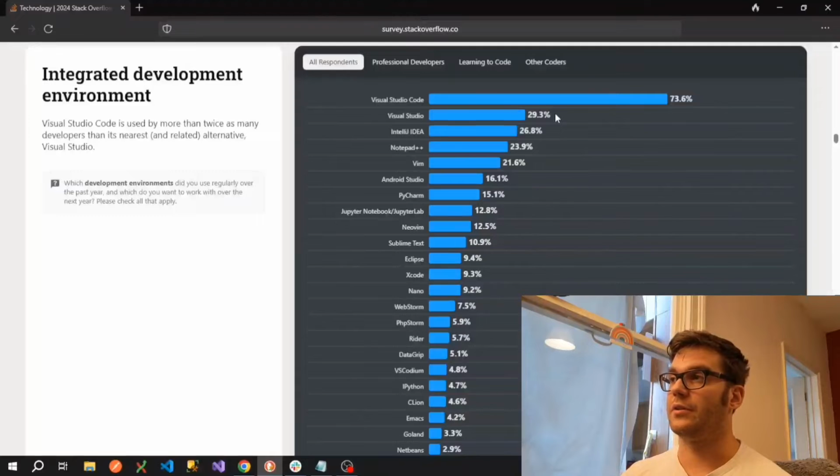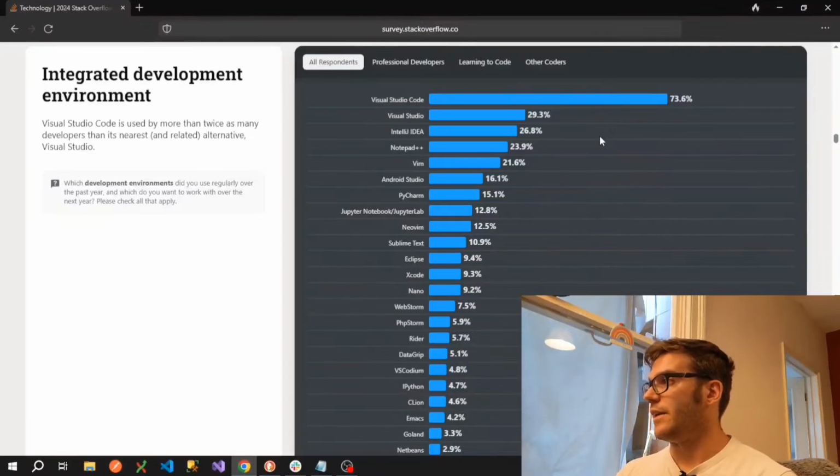And then Visual Studio is second. Obviously, there's a big discrepancy there because Visual Studio Code will be used mostly by front-end developers, and Visual Studio would be used by either full stack or a back-end developer who's actually running the entire application, or running your C# code, etc.